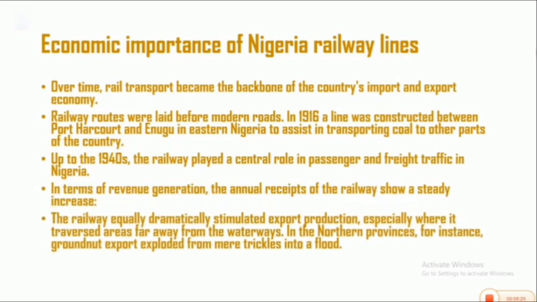The railway equally dramatically stimulated export production, especially where it traversed areas far away from the waterways. In the northern province, for instance, cotton exploded from a mere trickle to a flood, because transportation by rail is cheap.